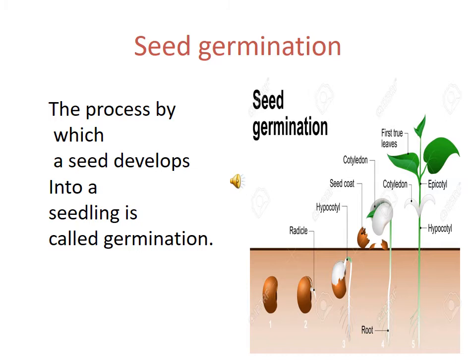Once again, the process of a seed developing into a seedling is called germination. To germinate, a seed needs a proper amount of air, water and warmth. These are essential for germinating seeds. Oxygen in the air is needed to obtain energy from the food reserves in the cotyledons. Water softens the seed coat, which helps the baby plant to come out easily. Warmth makes the embryo active for growth.